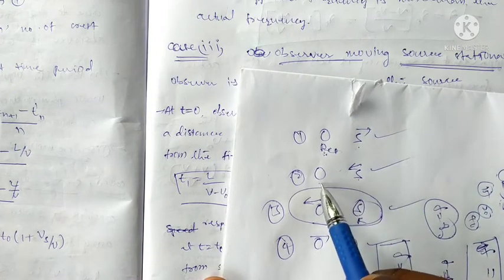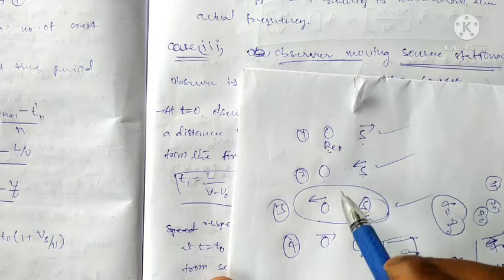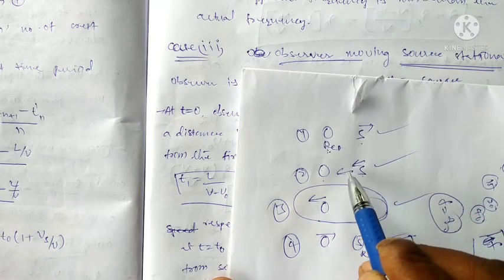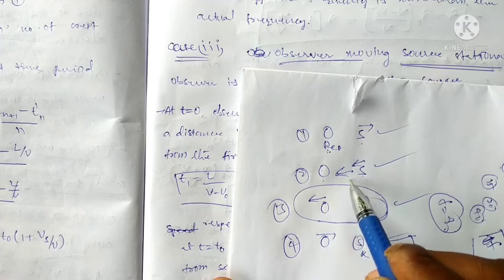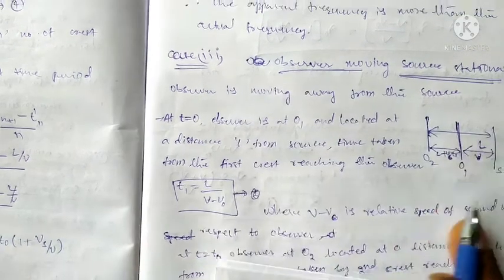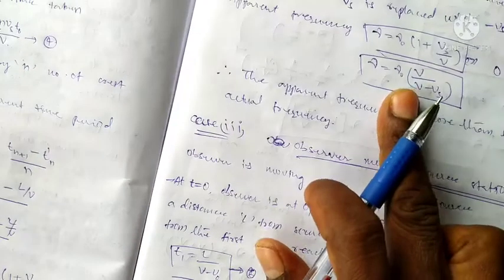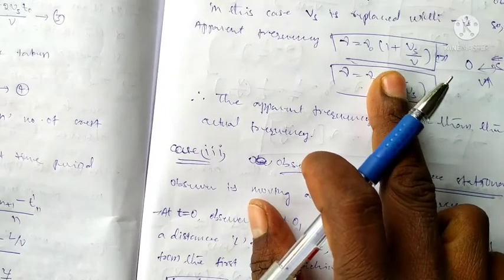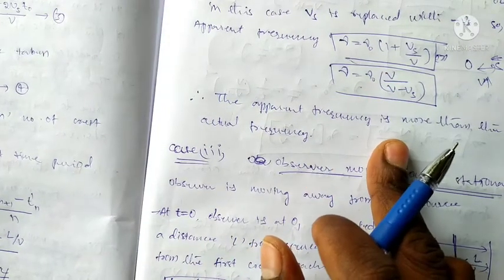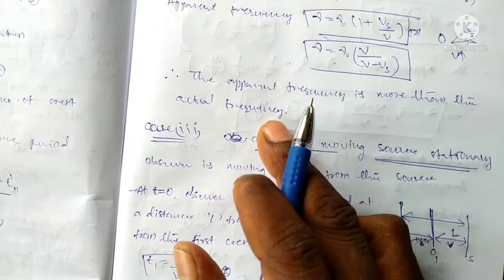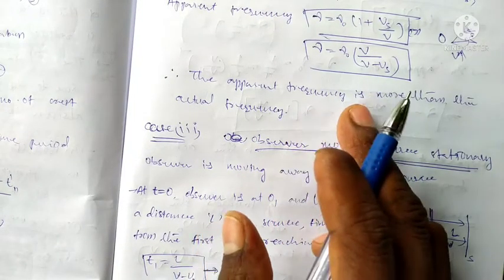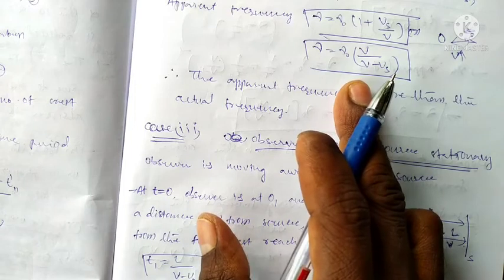Now source is towards the observer, the velocity of the sound increases. That means frequency is also more than the actual original frequency, that initial frequency. The frequency increases, velocity of the sound also increases.